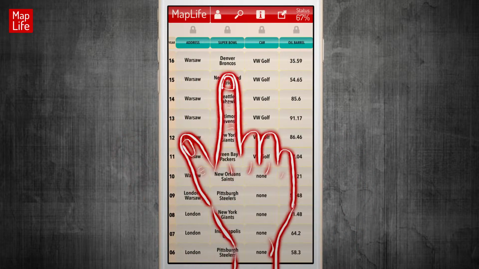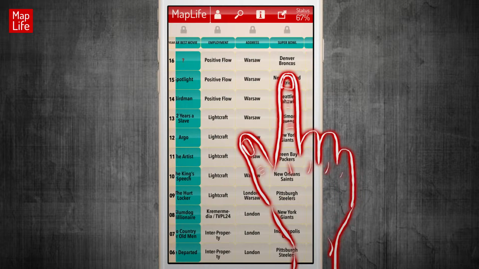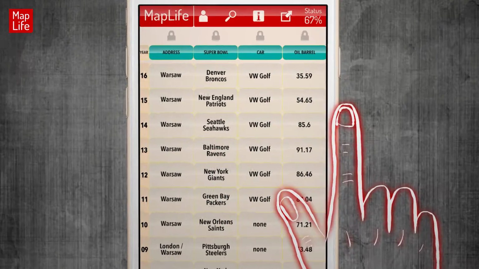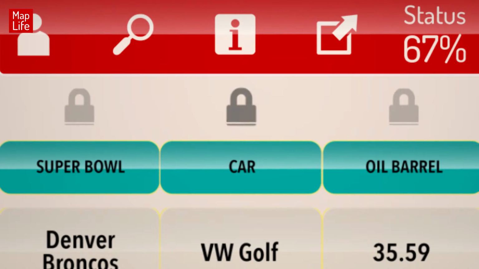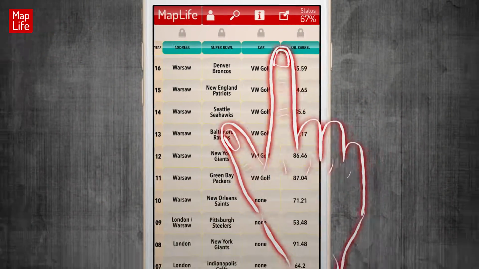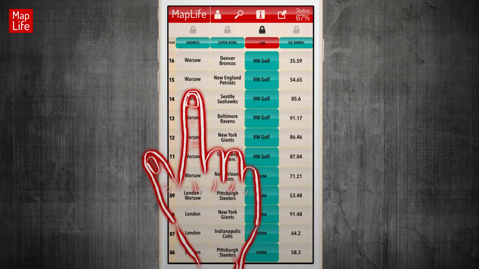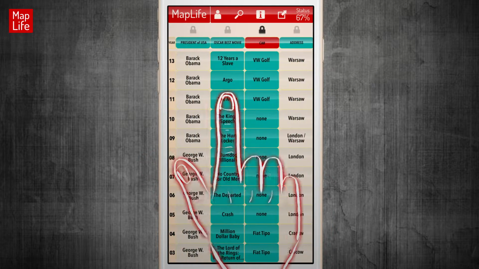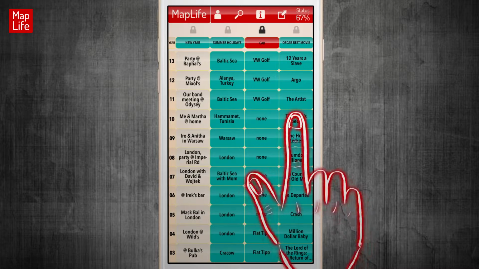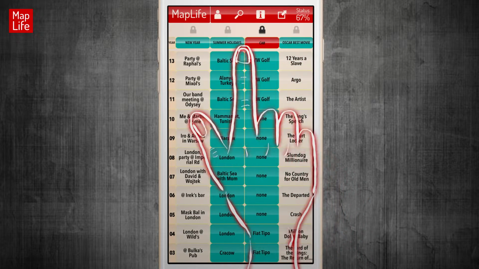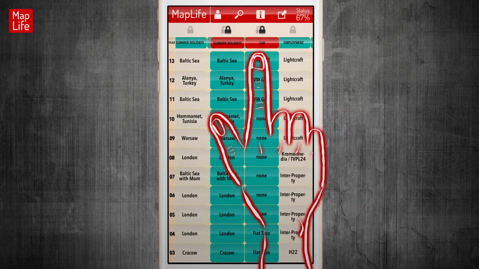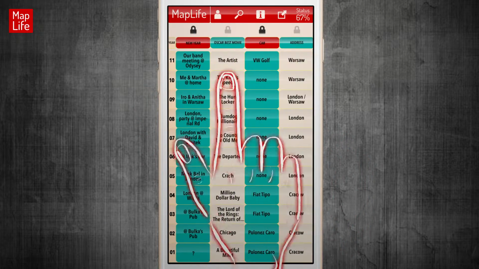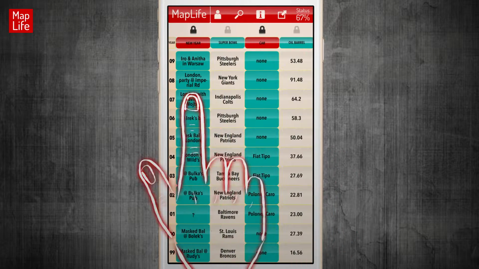As you can see, my selection goes off screen and I can't use it to compare it with another one, for example owned car. To make such a comparison possible, I can use a lock button located on top of each category. Once the lock icon is highlighted, a category is locked and doesn't move along with the other categories. Have a look. Now I can also lock the summer holidays category and continue to look for other interesting events to compare. You can always reset the locks and return to the default view.